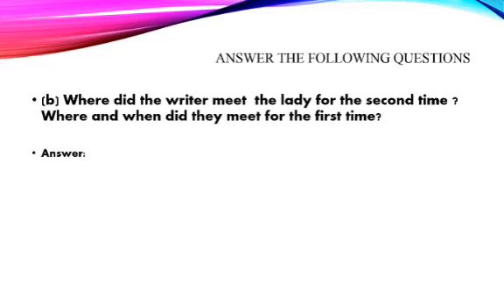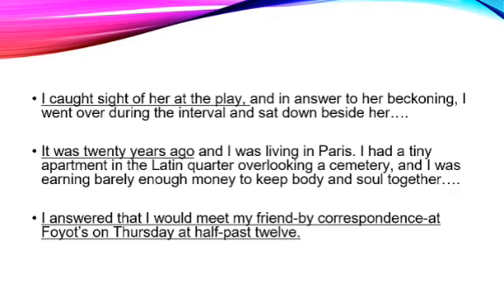Number B. Where did the writer meet the lady for the second time? Where and when did they meet for the first time? Check out the text again. Where do we have the answers? Here I have given you three points which give us some idea when they met. I caught sight of her at the play. Yes, they met at the play, but it was their second meeting, because the first time they met was 20 years ago.